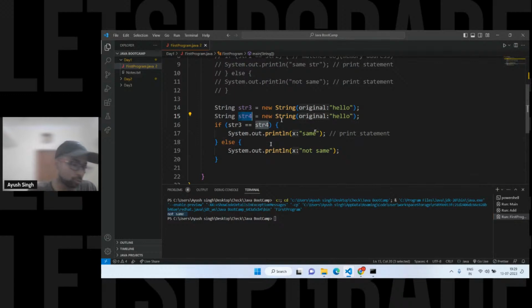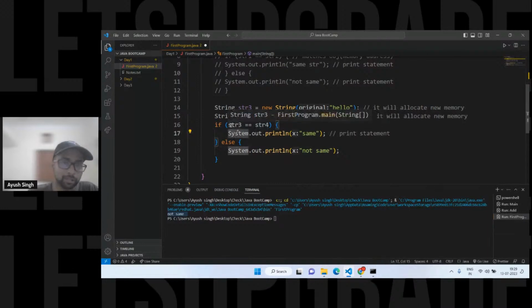Some of you who know already, that's very good. Those who don't know, just remember this point. When we use the new keyword, it will allocate a new space, new memory, we can say. And the same goes for this, which means even if you're writing the same string, it will not point to the same memory address. It is being different.